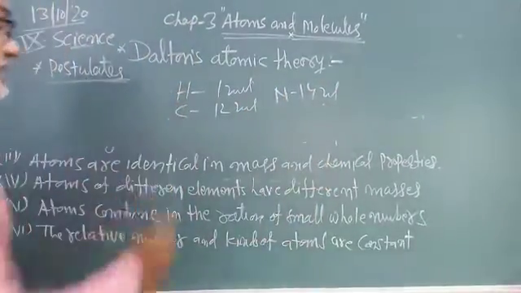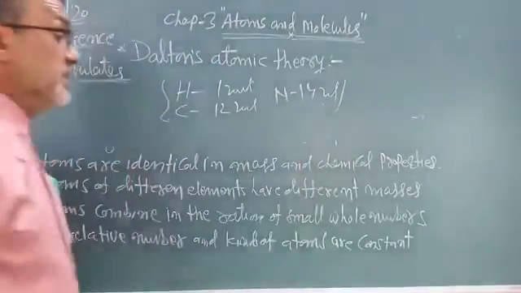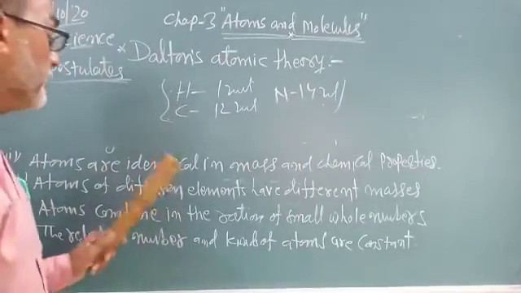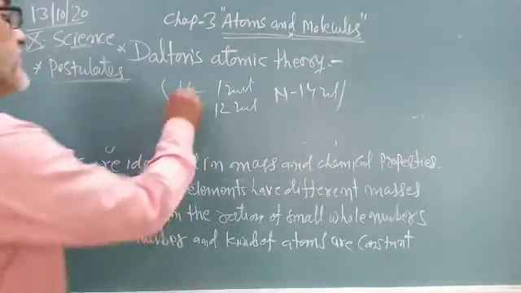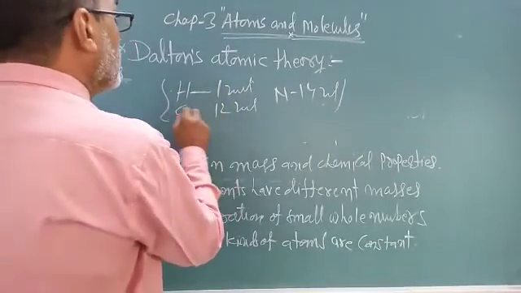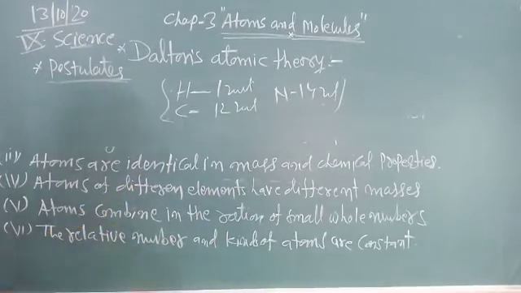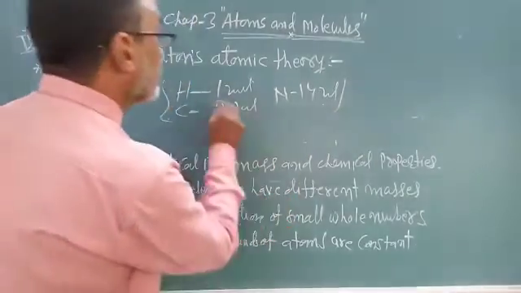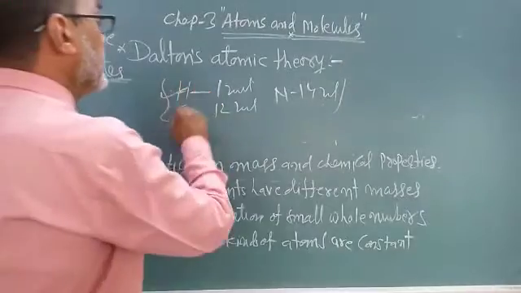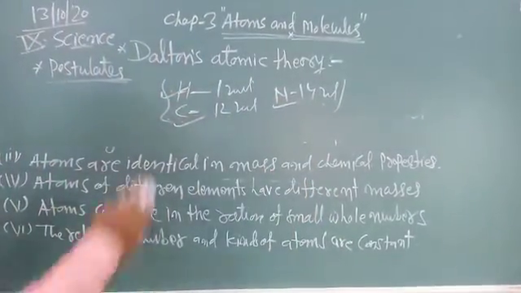So different atoms have different atomic masses, and the atomic mass of an element is identical. Hydrogen is 1, carbon 12 only. So postulate number 4: different elements have different masses. For example, hydrogen 1, carbon 12, nitrogen 14, like that.